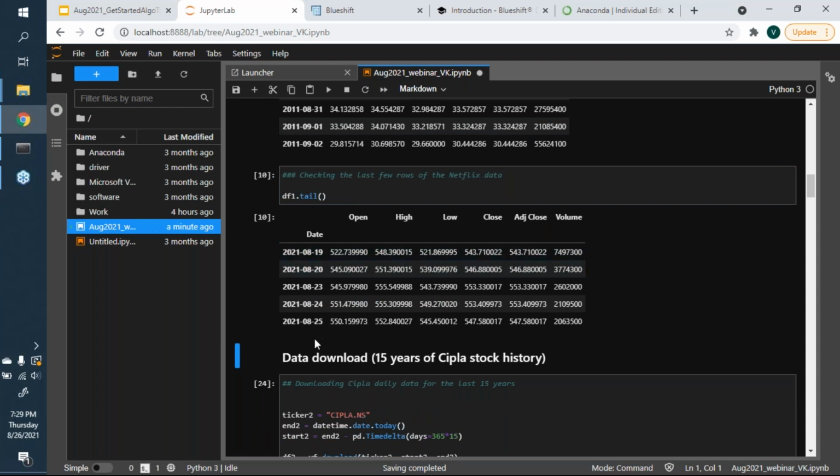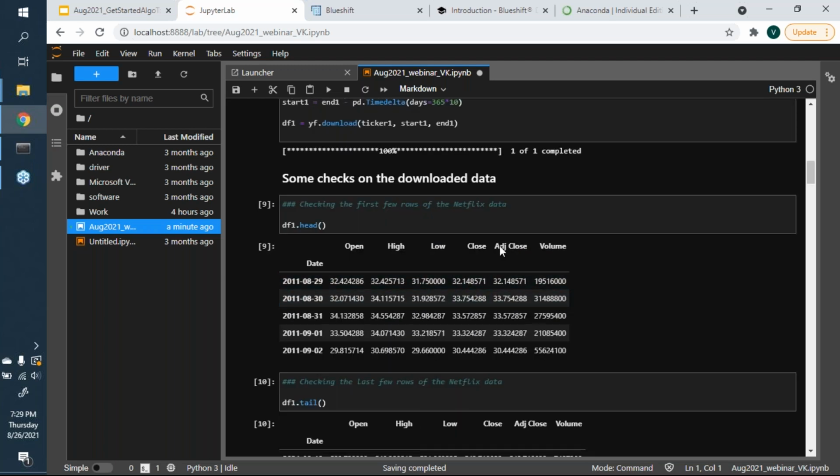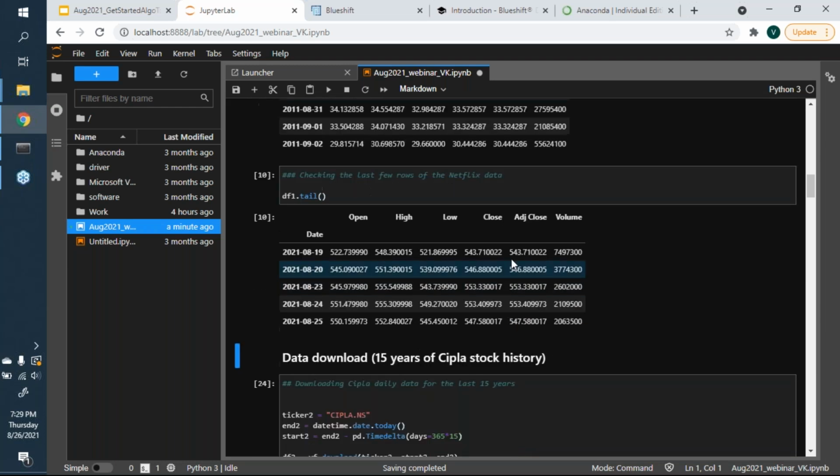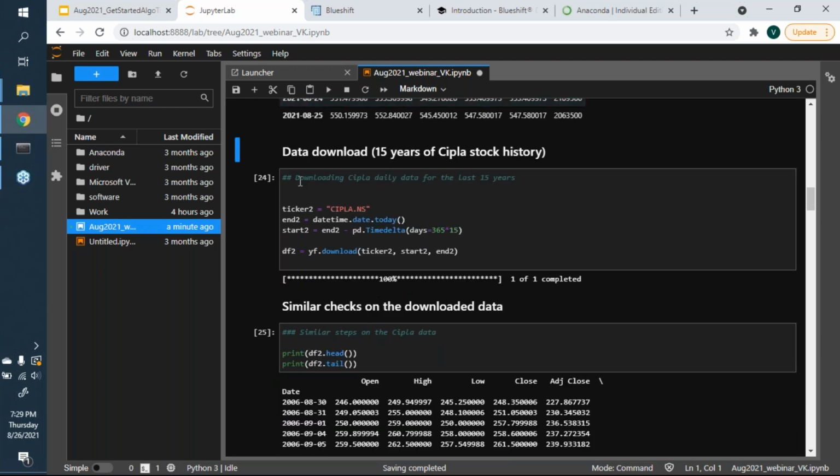That gives us the data from 19th of August to 25th of August 2021. If you look at adjusted close, you can see that Netflix around 10 years back was at about $32 or $33, and today it's at about $550 or so. Obviously, it's a crazy appreciation over the last 10 years.